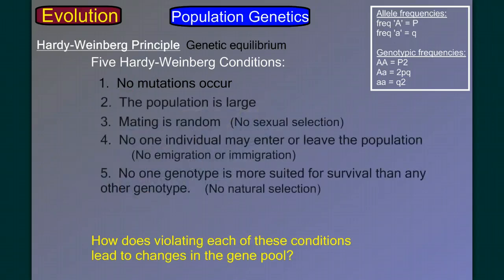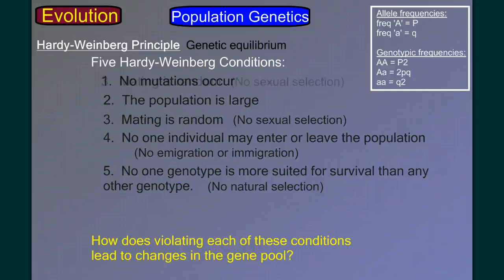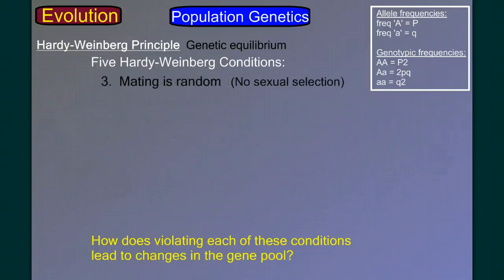Let's move on. Now, the population being large, I'm actually going to do that one last because it's the one that's going to take the most work. So let's skip to mating is random. For the Hardy-Weinberg condition to be true, we have to have no sexual selection. Mating has to be random. And there are populations where mating is random. Think about flowers releasing pollen into the air. That's pretty random mating. But there's also animals that engage in random mating. But let's look at what happens if we have what we call sexual selection.